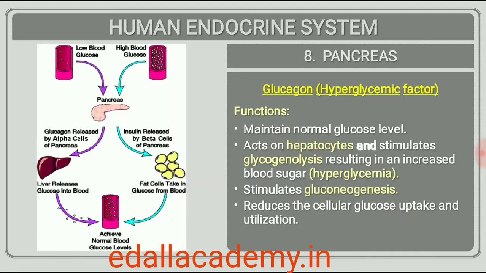The α cells secrete a hormone called glucagon, while the β cells secrete insulin. Glucagon is a peptide hormone and plays an important role in maintaining the normal blood glucose levels. Glucagon acts mainly on the liver cells, hepatocytes, and stimulates glycogenolysis, resulting in an increased blood sugar, hyperglycemia. In addition, this hormone stimulates the process of gluconeogenesis, which also contributes to hyperglycemia. Glucagon reduces the cellular glucose uptake and utilization. Thus, glucagon is a hyperglycemic hormone.